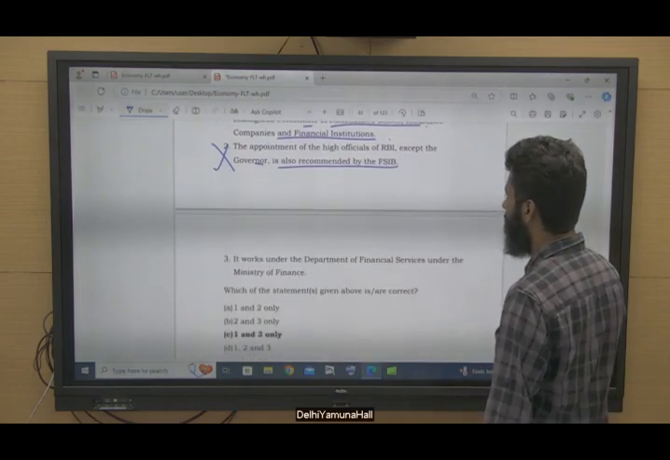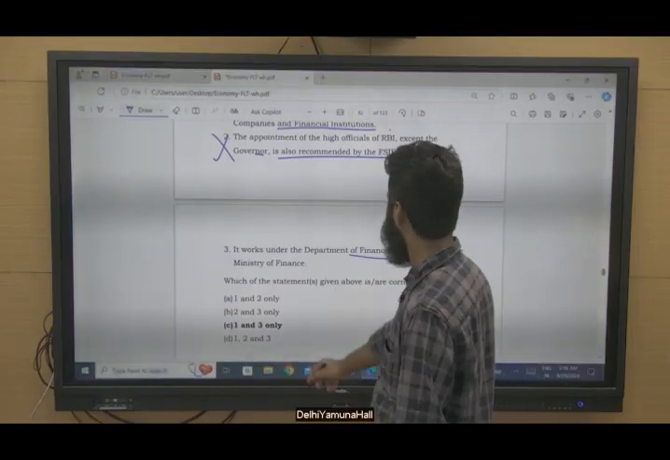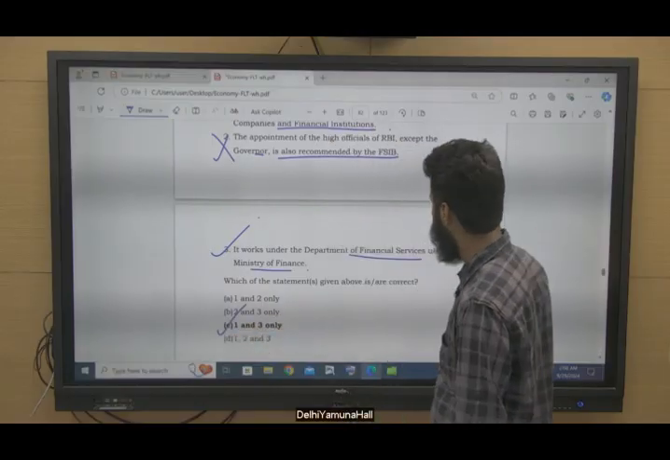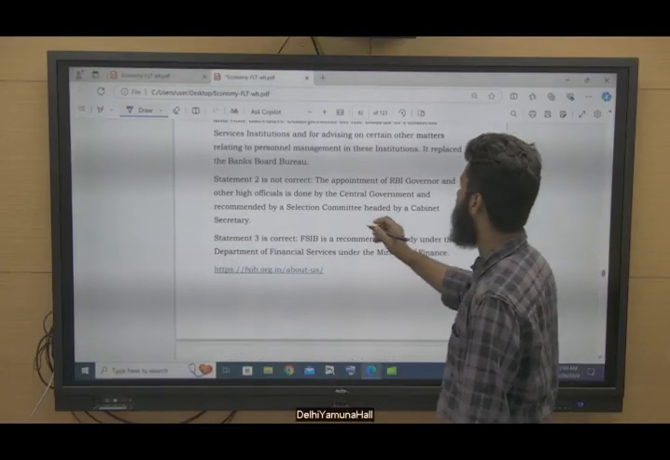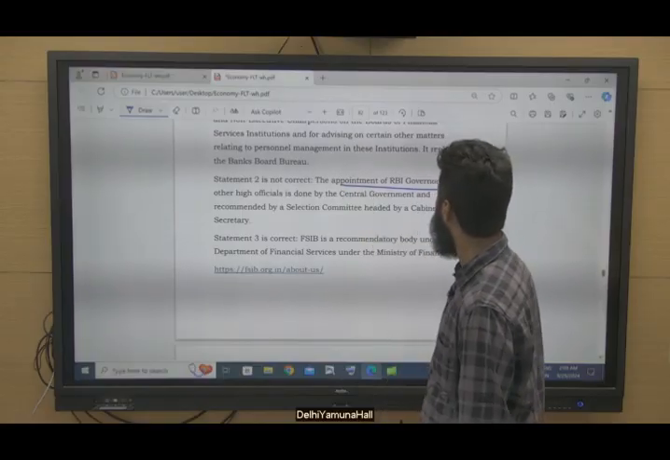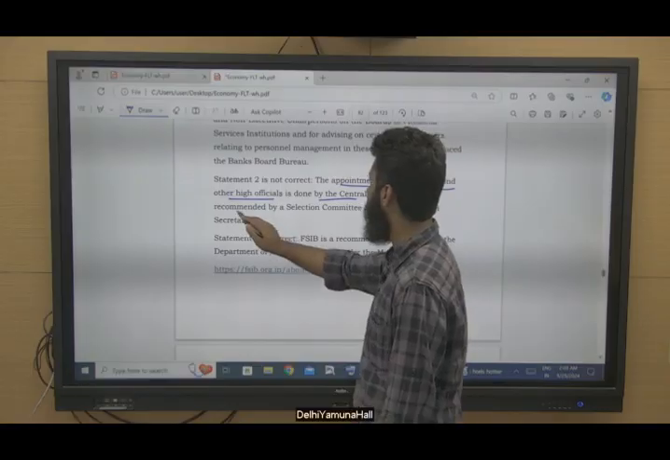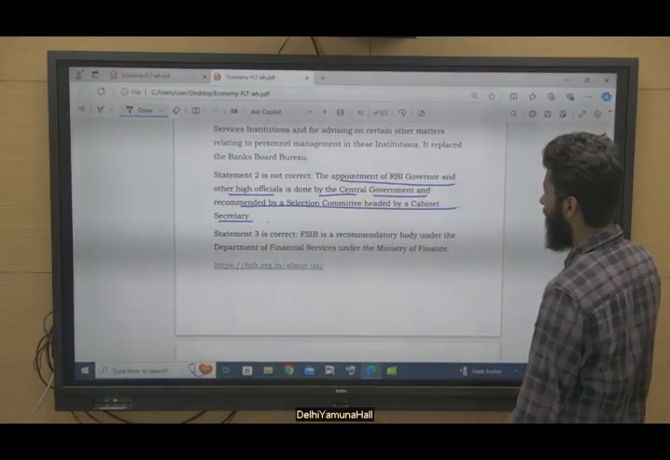So 1 is correct, 2 is incorrect. It works under the Department of Financial Services under the Ministry of Finance. Yes, this is correct. So 1 and 3 are correct. Second is not correct, right? So you can have the explanation. The appointment of RBI governor other than high officials is done by the central government and recommended by a selection committee headed by the cabinet secretary, right?